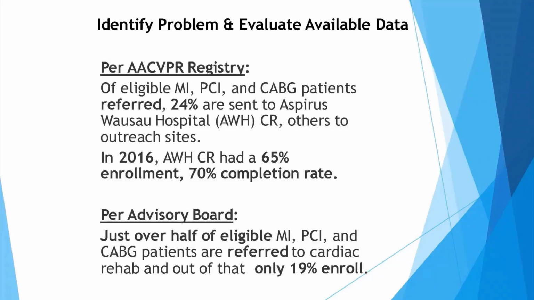So we basically pulled the national average, and at that time we found that enrollment to cardiac rehab nationally was 19%. So again, even though we looked really good against that, we knew that we needed to make some change, because if we presented this to our cardiology and surgical team, this wasn't going to be what they wanted to see. So the question was, where do we start and how do we implement action to see changes in those numbers?